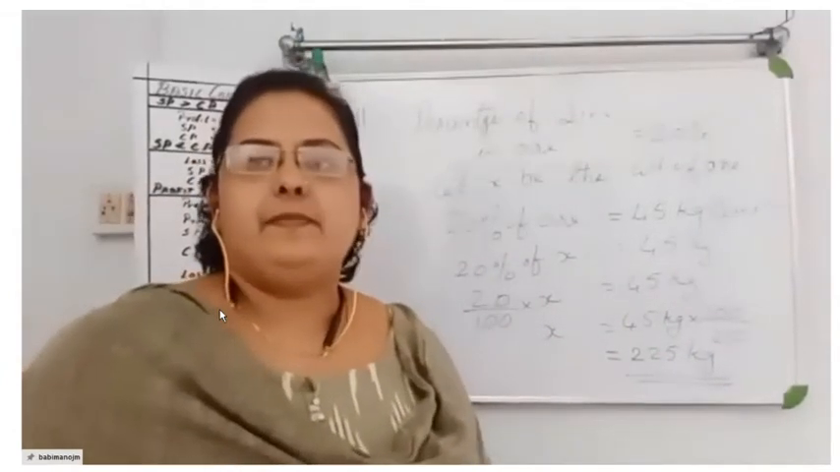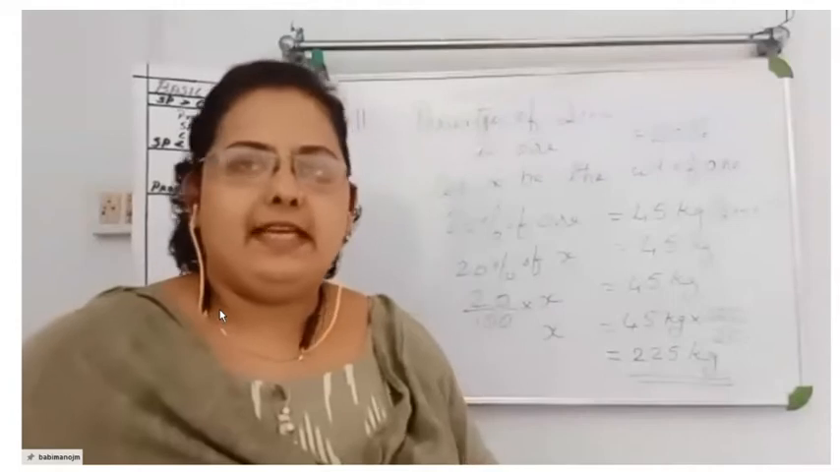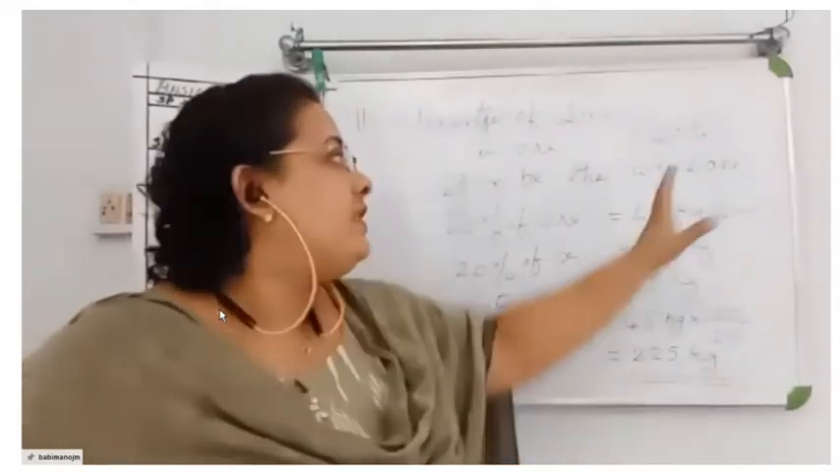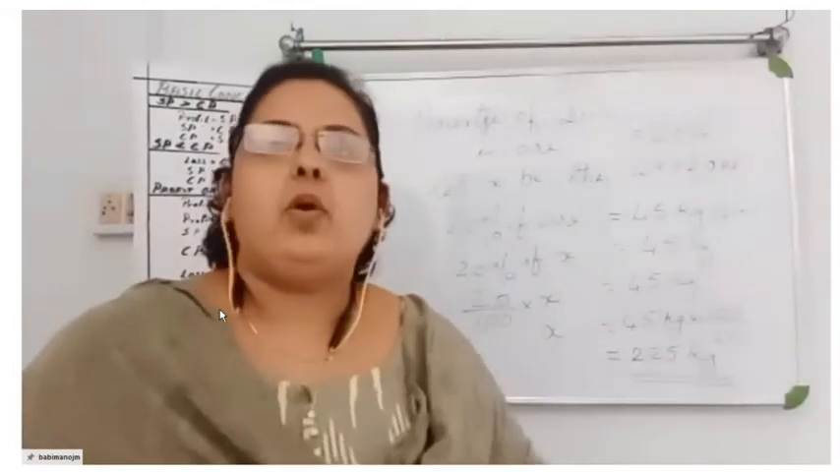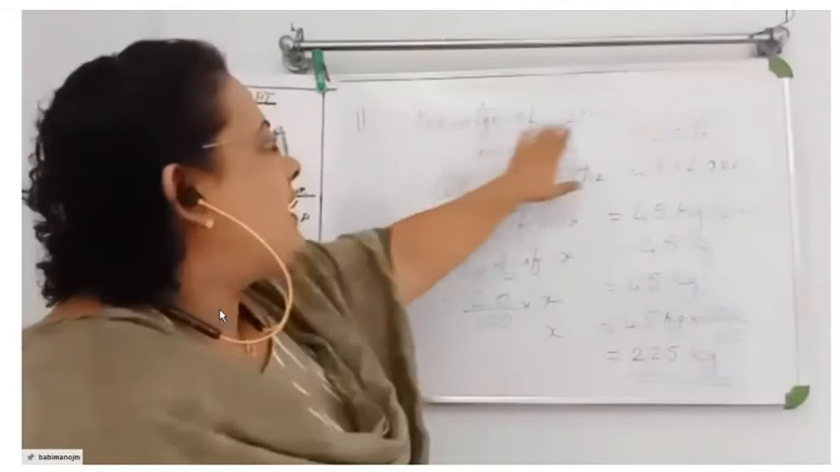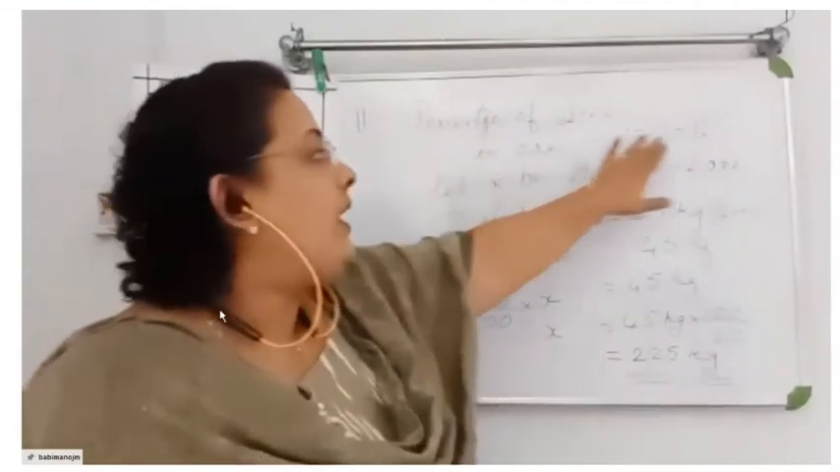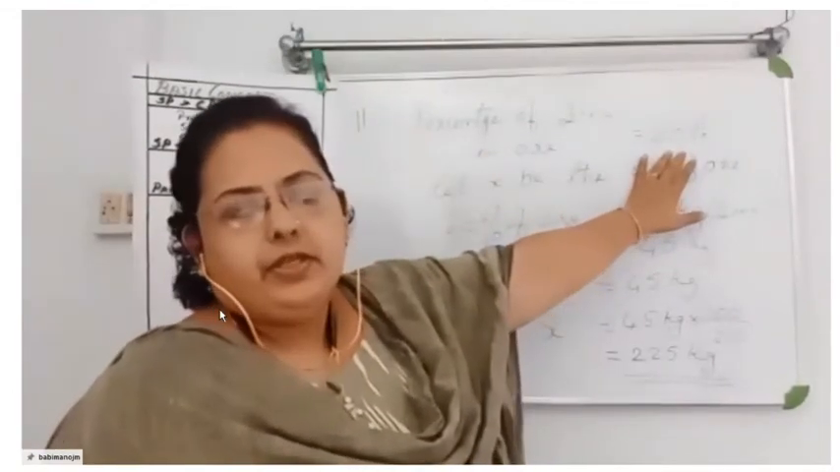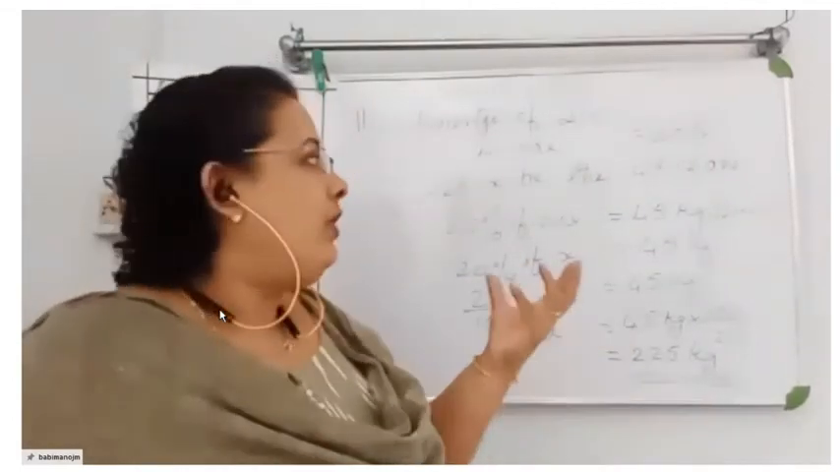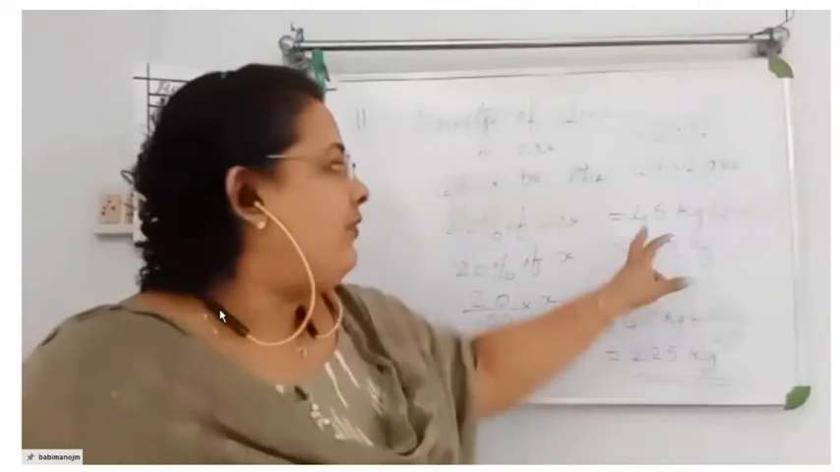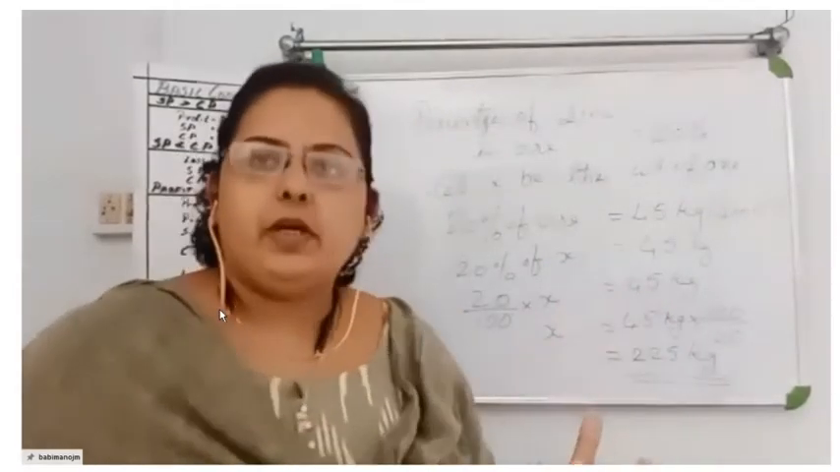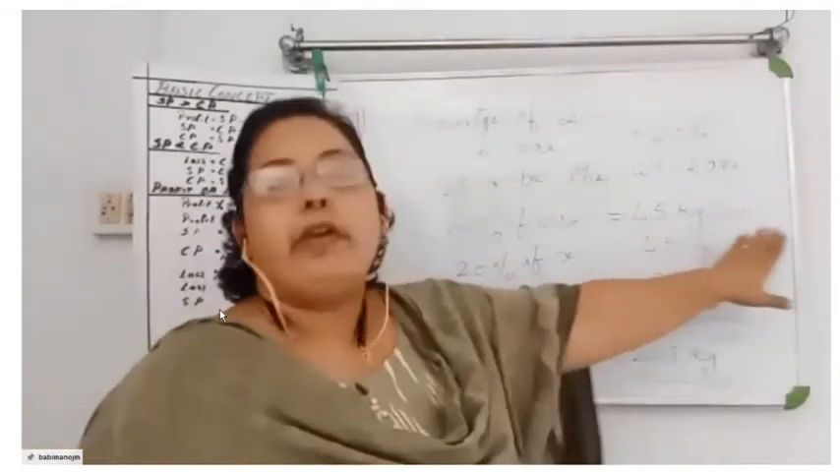Did you understand this? I'll explain once again. The percentage of zinc inside an ore is 20 percentage. Here ore means a compound mixture of elements. So what will be the weight of the ore to get 45 kilograms of zinc?